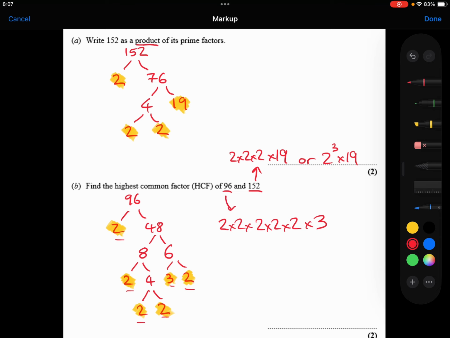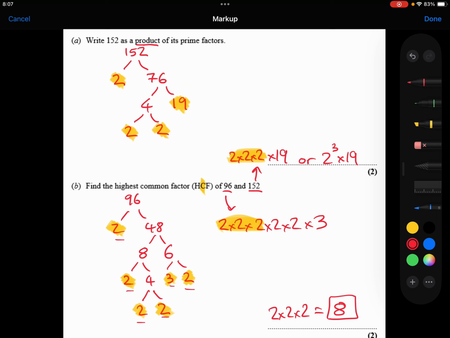So this is the 96, this is the 152, and let's look to see which ones are common in both of those. I've got 3 2's here, I've got 3 2's here. So those are the factors that are common. So the highest common factor will be 2 times 2 times 2, which is 8. And that is my answer.